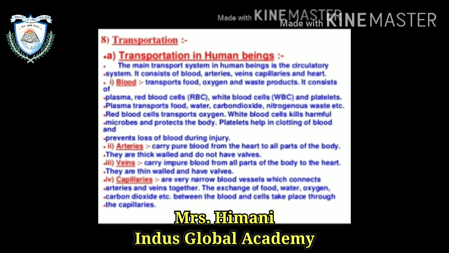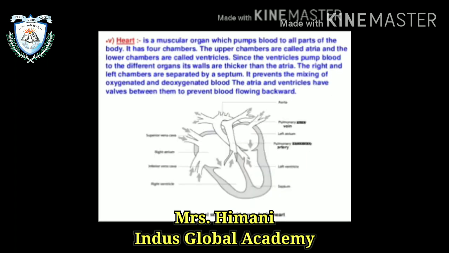Now arteries carry pure blood from the heart to all parts of the body. They are thick walled and do not have valves. Veins carry impure blood from all parts of the body to the heart. They are thin walled and have valves. Now capillaries are very narrow blood vessels which connect arteries and veins together. The exchange of food, water, oxygen and carbon dioxide between the blood and cells takes place through the capillaries.